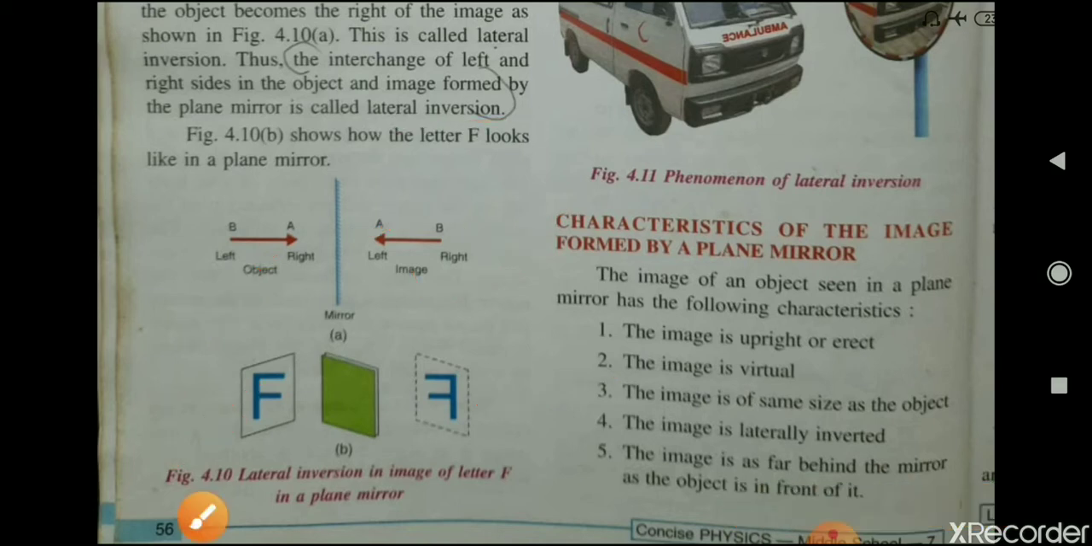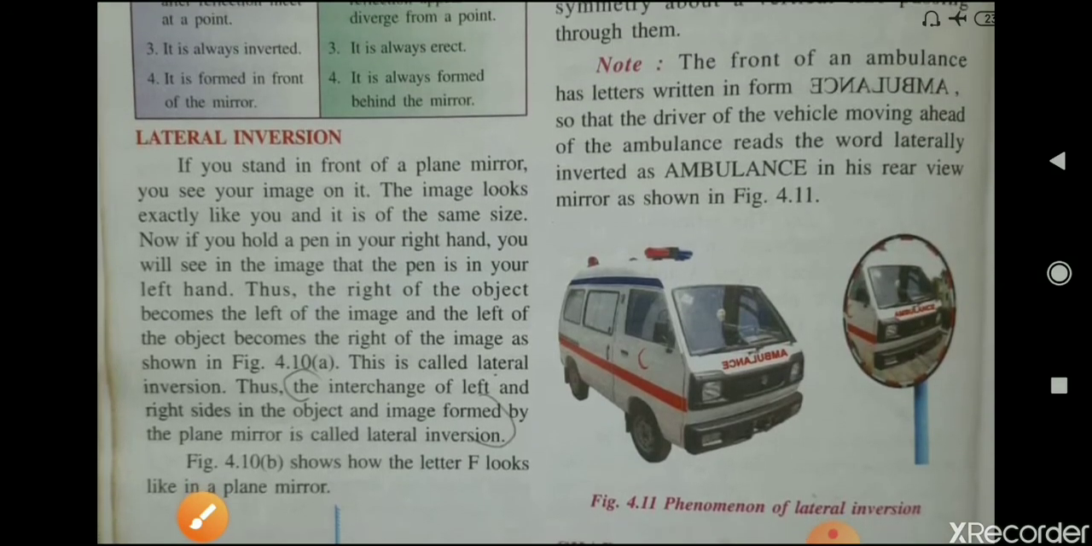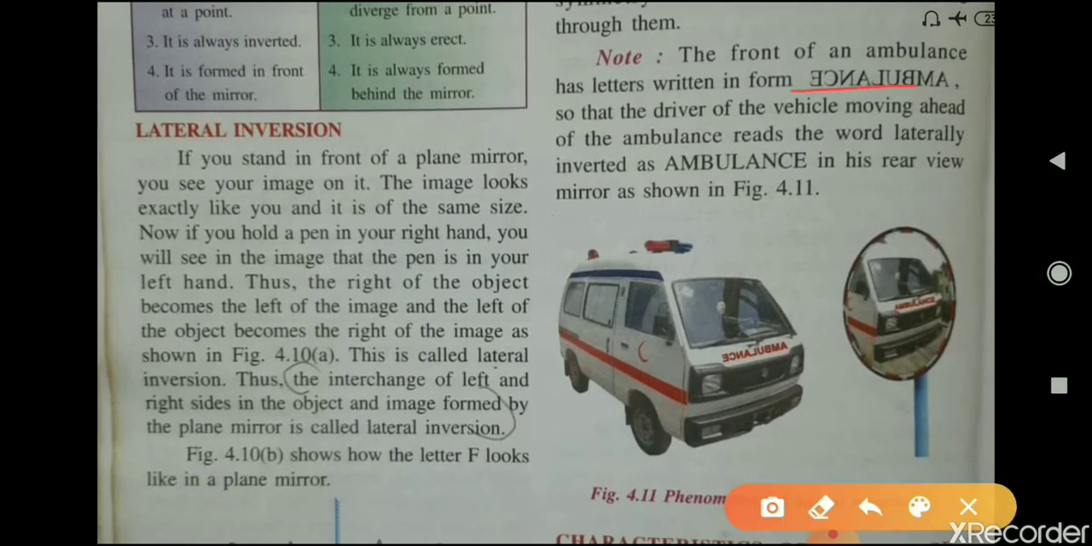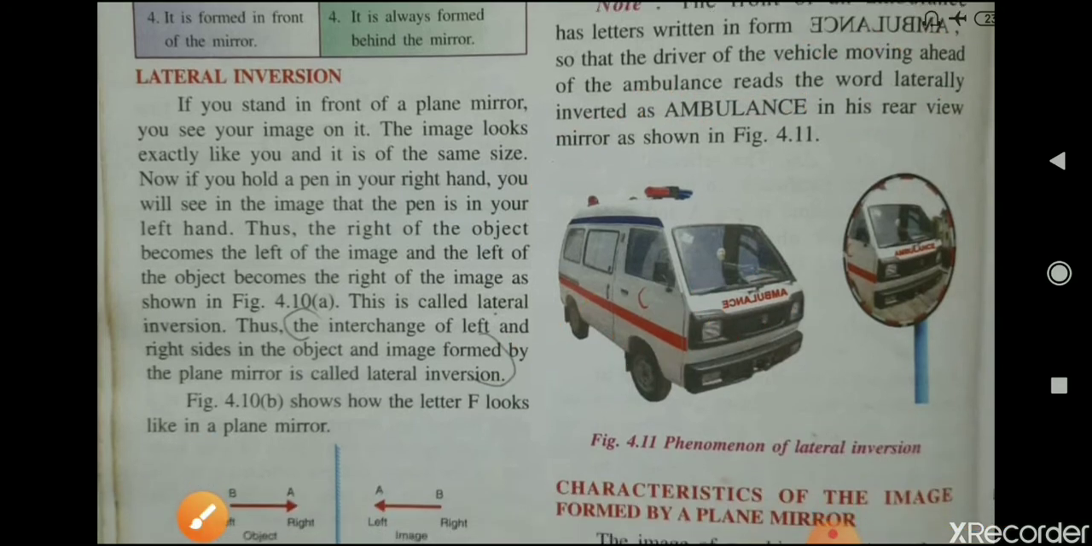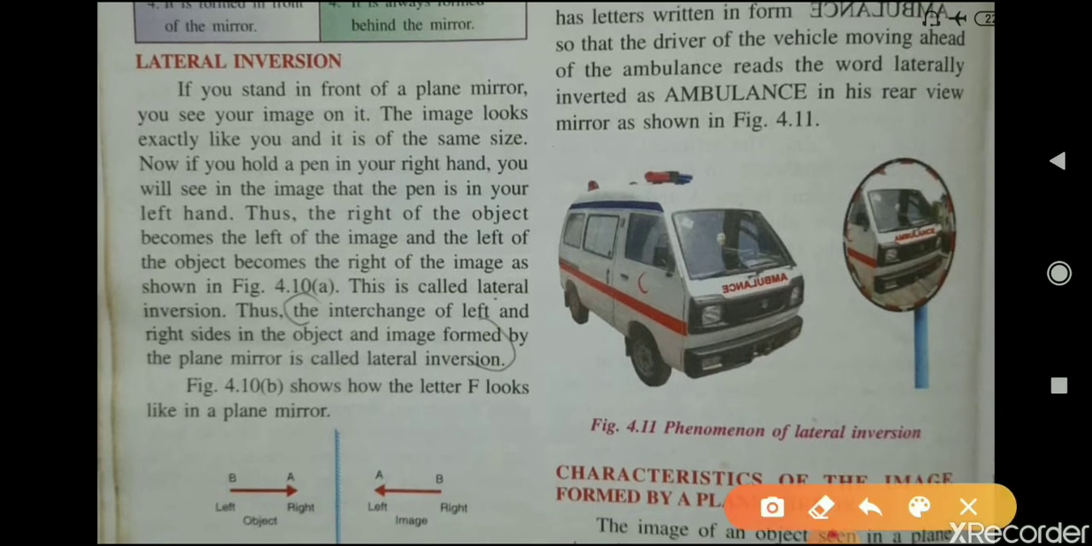Okay, that's why you must have seen that ambulance is always written like this on the van. Why? So that the driver of the vehicle moving ahead of the ambulance reads the word laterally inverted as ambulance in his rear view mirror. That's why ambulance is always written like this on the van, so that the driver of the vehicle driving ahead can see the word written correctly in his rear view mirror. Okay.